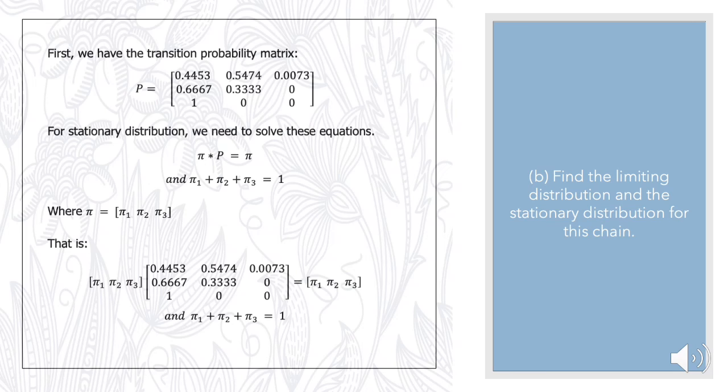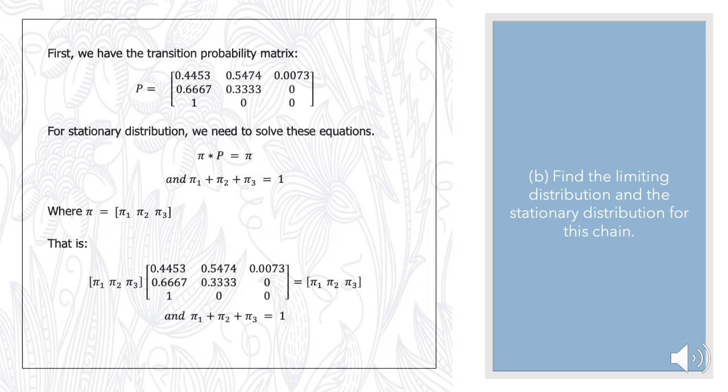Now we move on to question 3b. We are asked to find the limiting distribution and the stationary distribution for this chain. In the previous part, we already obtained the transition probability matrix. To find the stationary distribution, we need to solve these equations, which are pi times P equals pi and pi 1 plus pi 2 plus pi 3 equals 1.